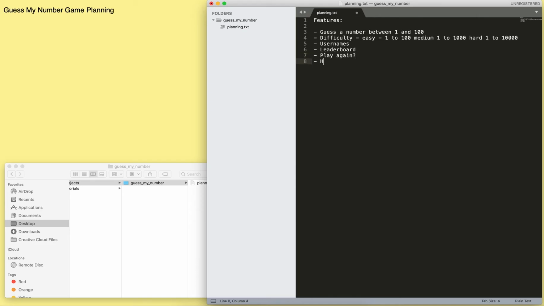Maybe some history of your guesses. So after the game's over, you can see, oh okay, this is what you were guessing, and were you getting closer or colder, hotter or colder, right? History of guesses. While we're at it, we'll have a number of guesses, which we can use to create a leaderboard of sorts.